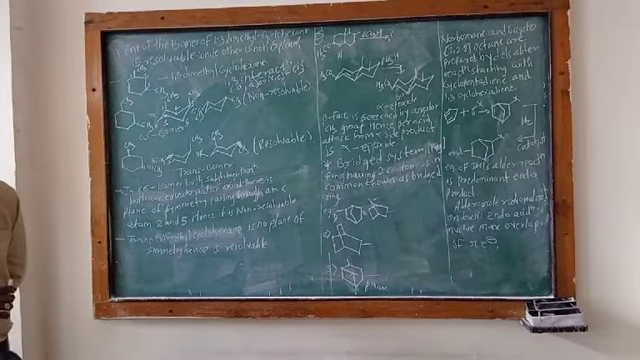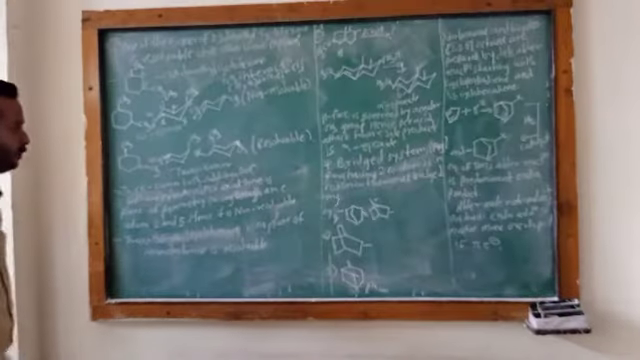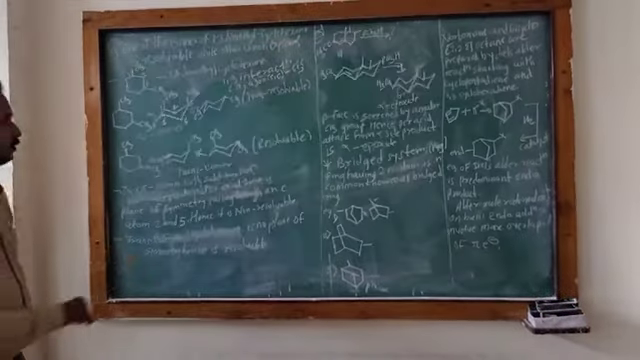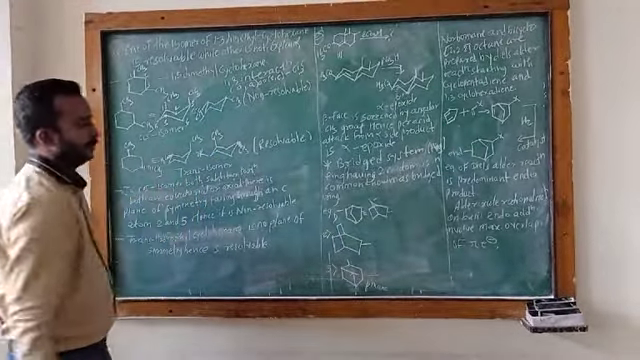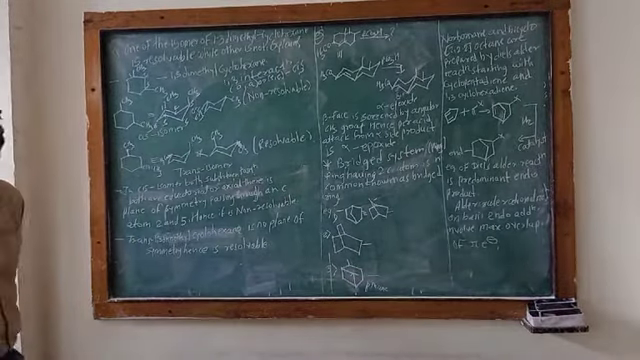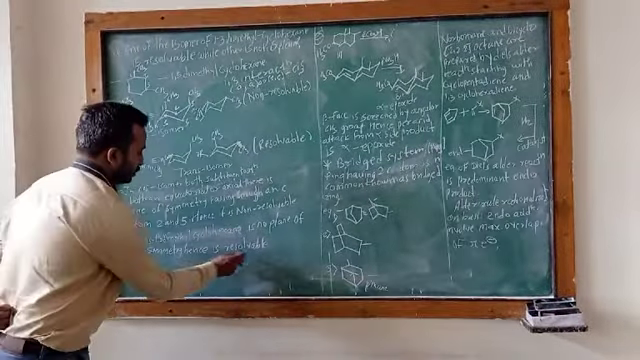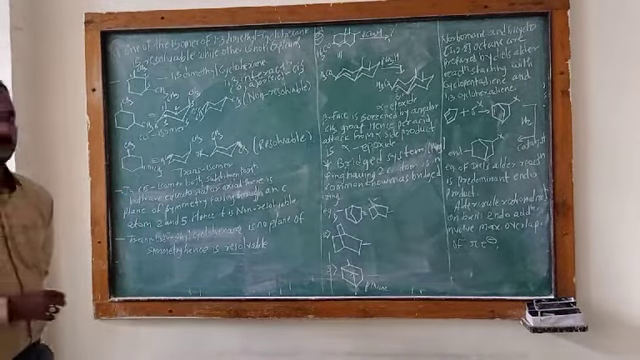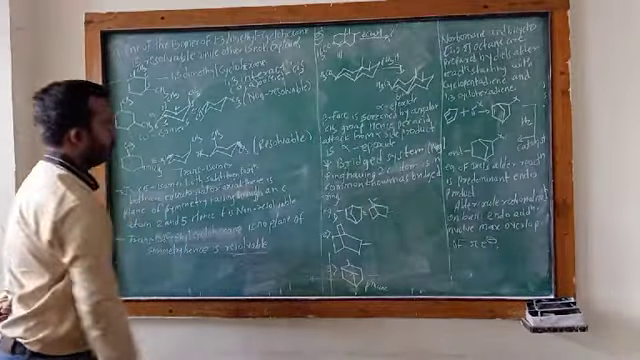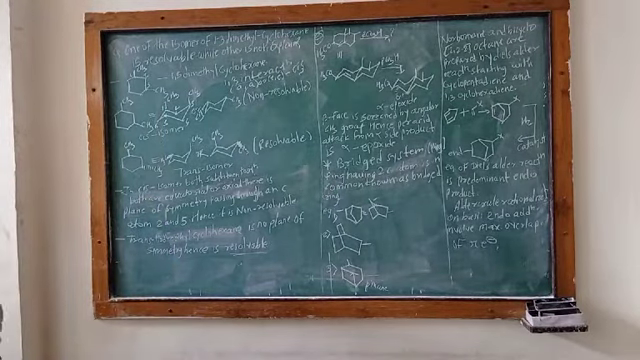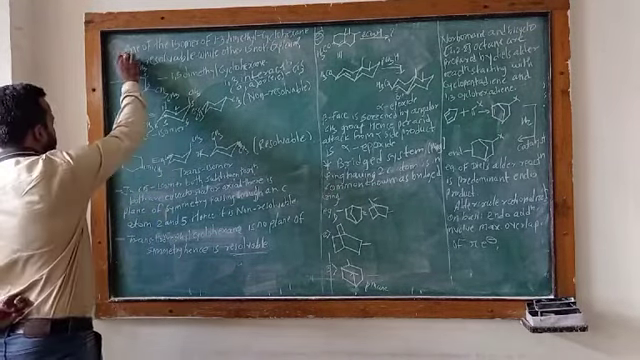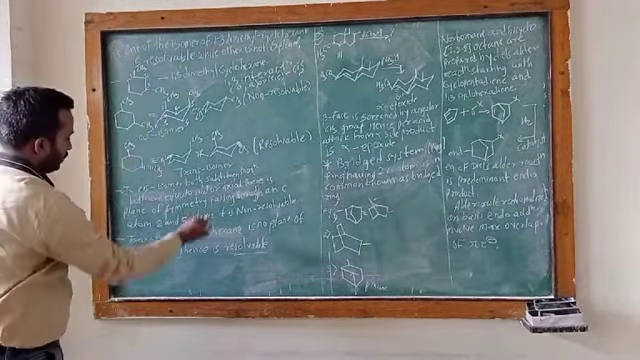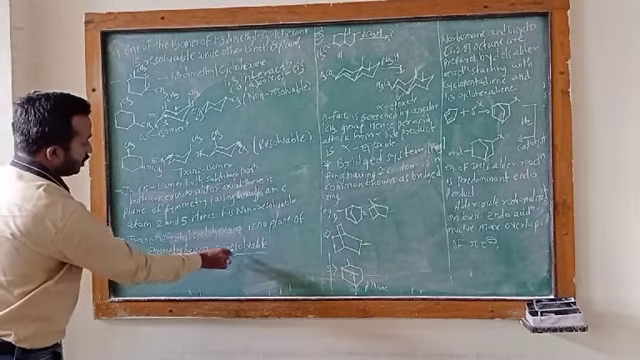Hence it is resolvable: this trans 1,3-dimethyl cyclohexane does not show a plane of symmetry. Therefore it is a resolvable compound. This is the explanation of this question. Therefore the trans isomer is resolvable.